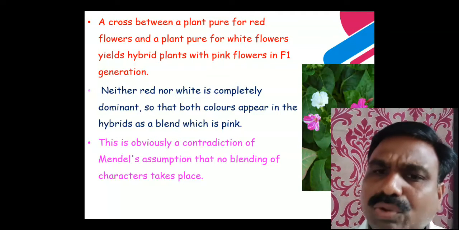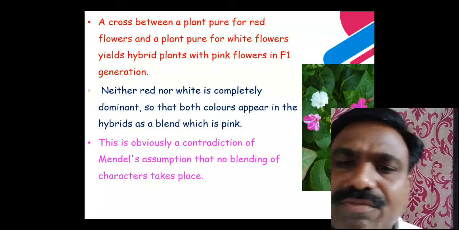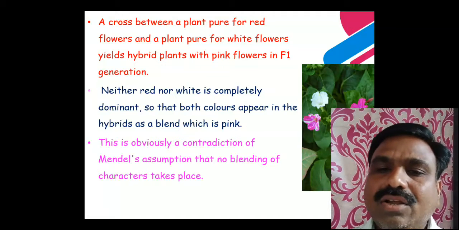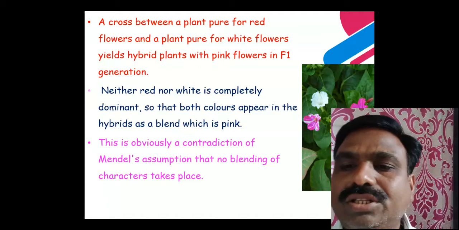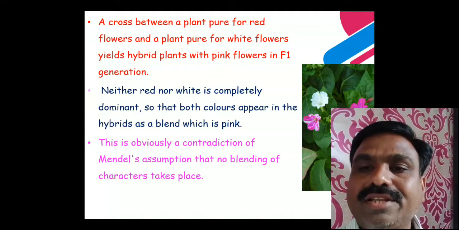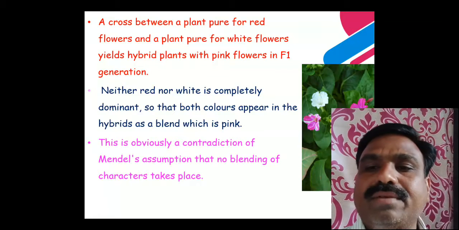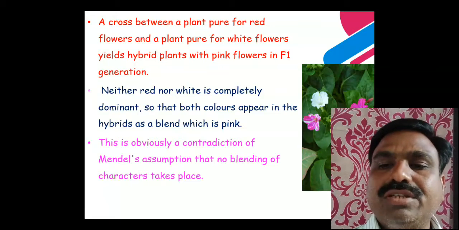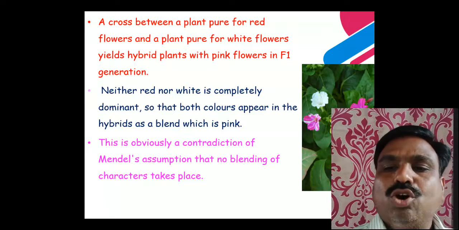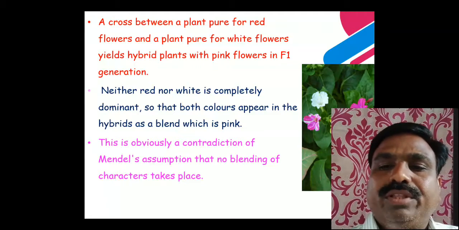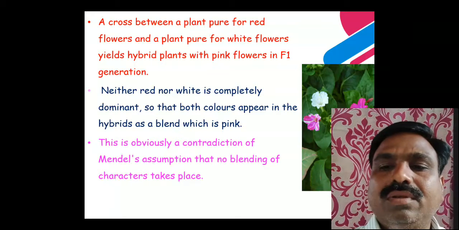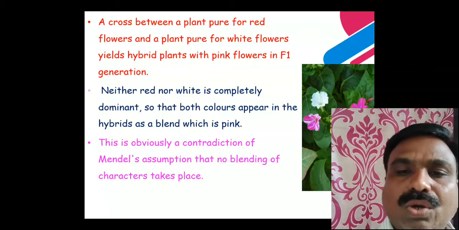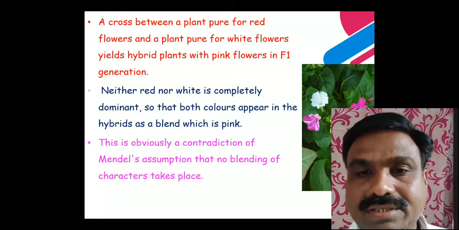Both colors of the flower are blended in the F1 generation. A blend means that the parental colors did not appear as such in the F1 generation; an intermediate appears, which is the pink color of the flower. Both colors appear in the hybrids as a blend, which is pink. This is obviously a contradiction of Mendel's assumption that no blending of characters takes place.